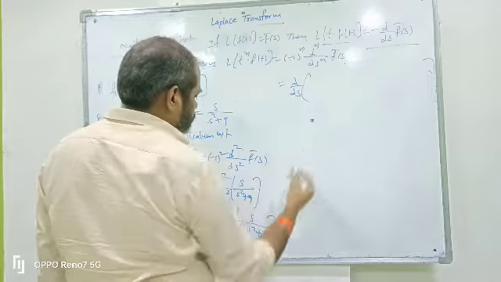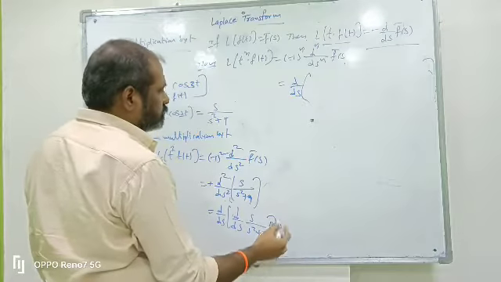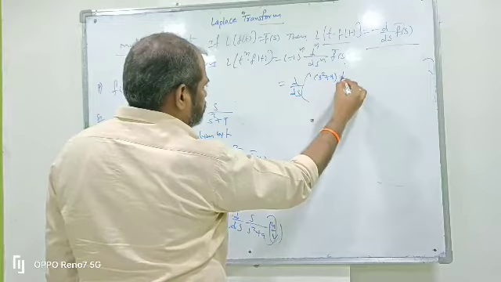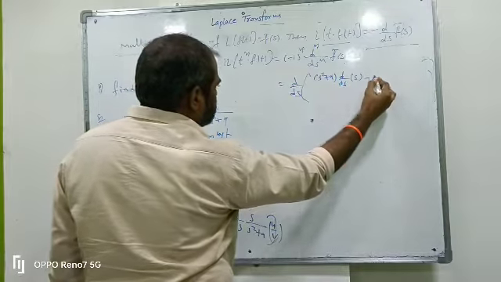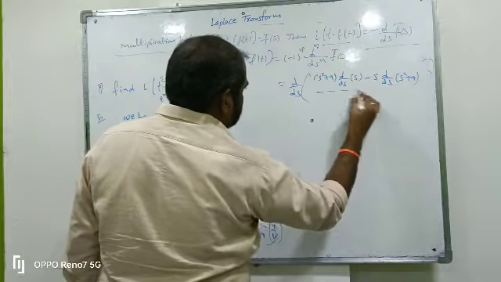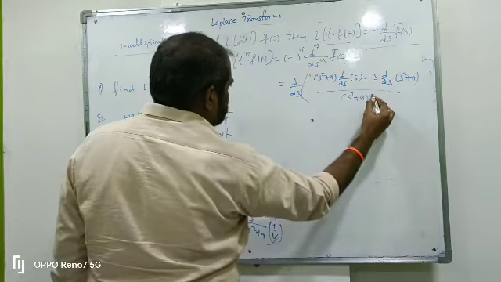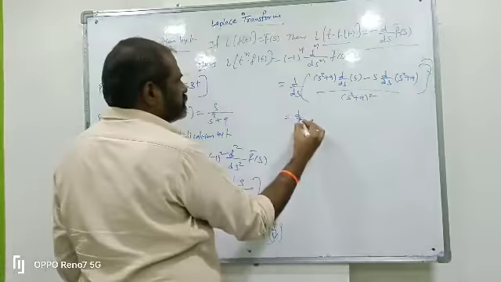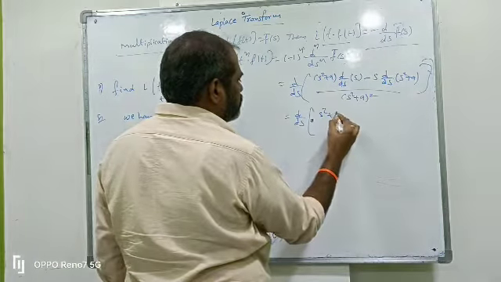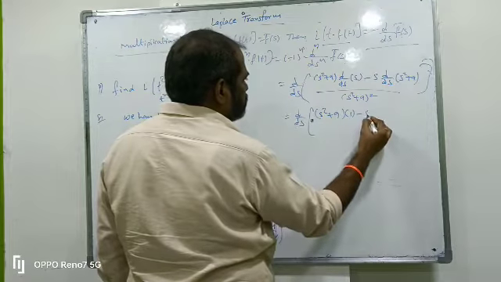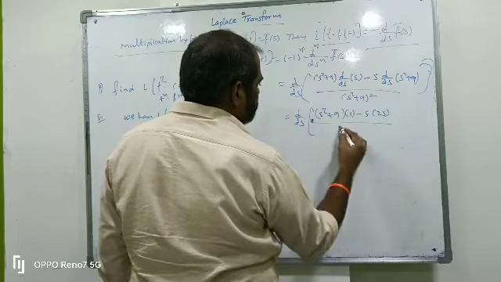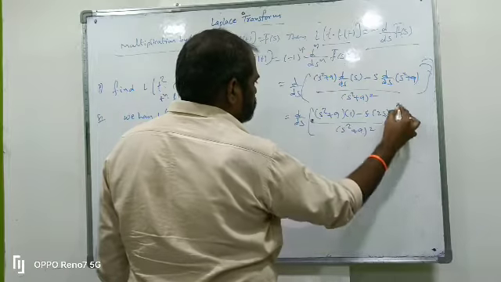d by ds into u by v. So what is v? s square plus 9 into d by ds of u, that is s, minus s into d by ds of s square plus 9, by v square, that means s square plus 9 whole square. So d by ds of s, differentiation of s with respect to s, is 1, so 1 times s square plus 9, minus s into derivative of s square plus 9, which is 2s, 9 is constant so 0, by s square plus 9 whole square.